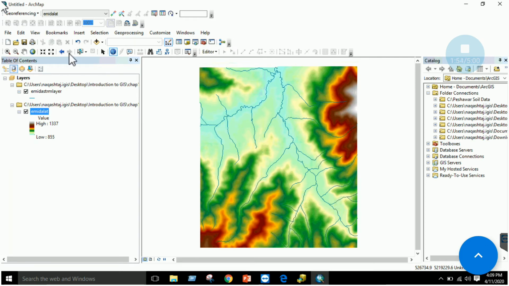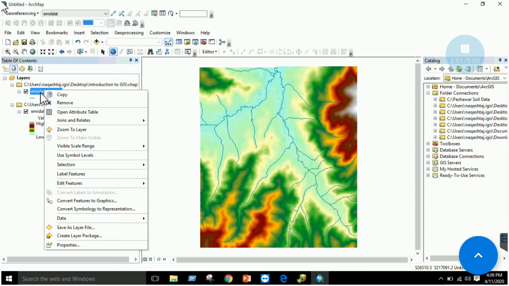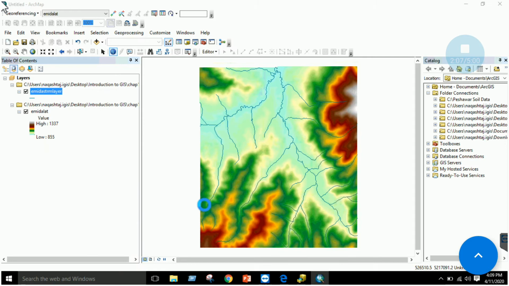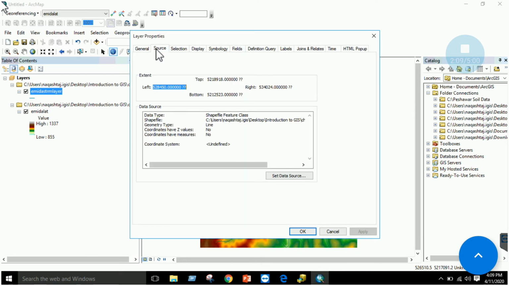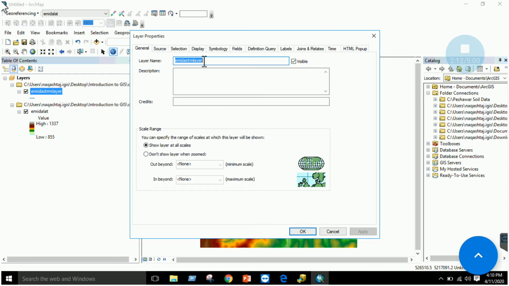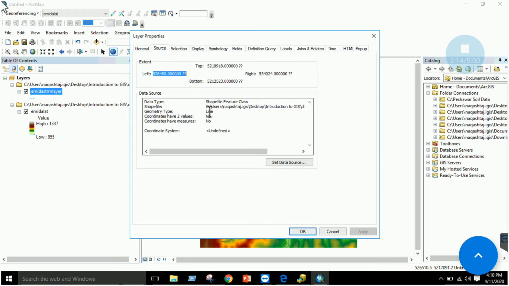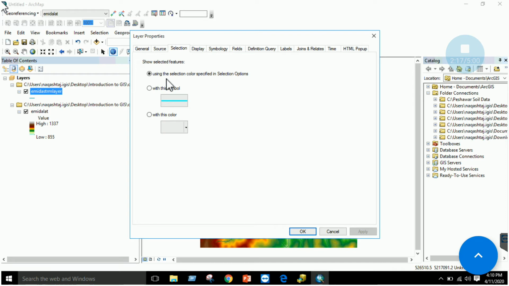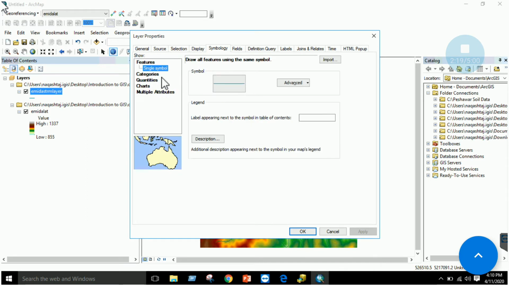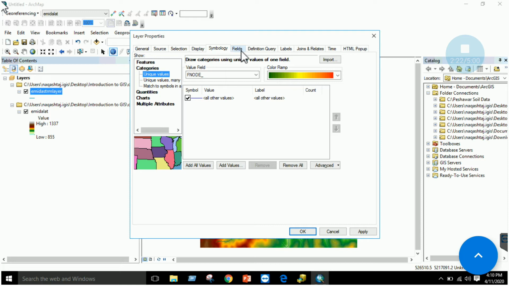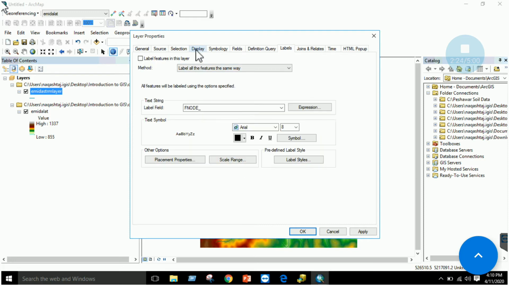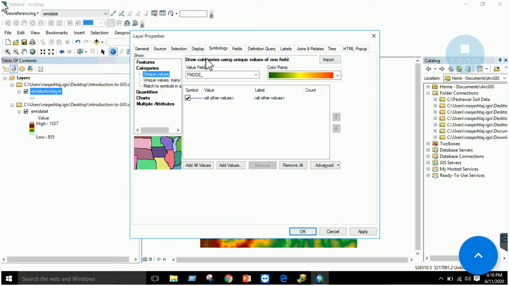These are some basic tools of ArcMap, right? Okay, the next thing we will do is to change the symbology, right? If you right click on this shapefile, that is .shp, and go to the properties section and explore the properties tab, right? So you will have a General tab where you can rename your layer. You will have Source, Extent, Selection, Display, Symbology, Categories, Fields, and Labels as well. To start with and to develop our interest, click on this Symbology, right?